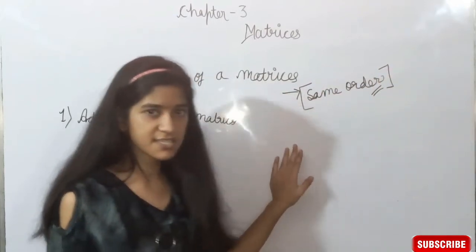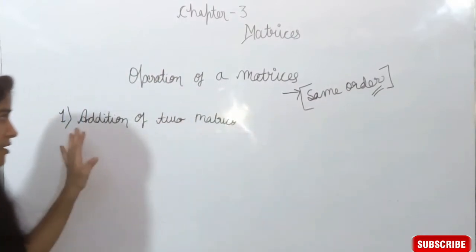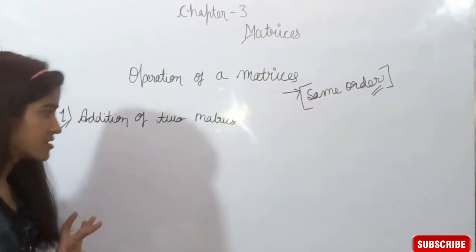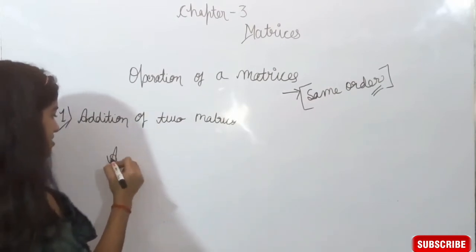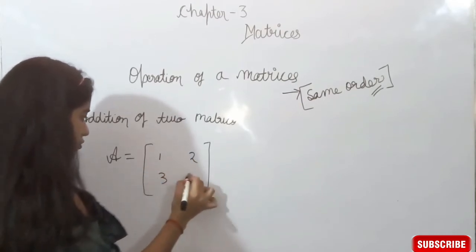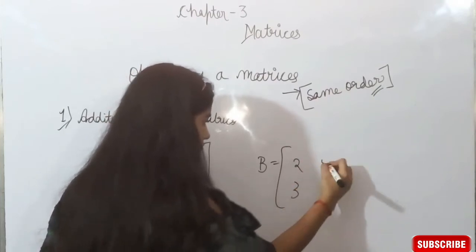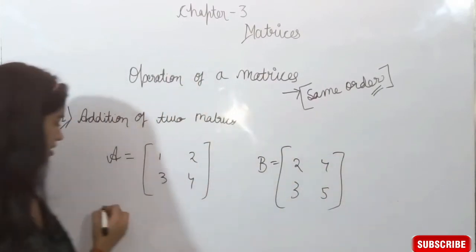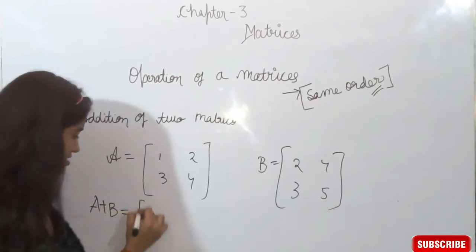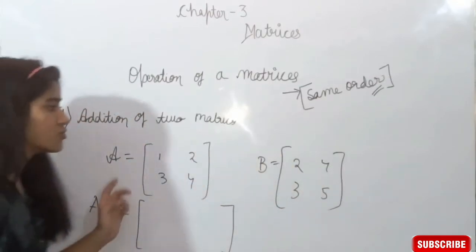Means दो matrices अगर same order की हैं, then only we are able to compare them and perform the operation of matrices. First operation is addition of matrices. Suppose there is a matrix A, 1, 2, 3, 4, and matrix B, 2, 3, 4, 5. So addition of two matrices is defined as addition of each element of A to each element of B.